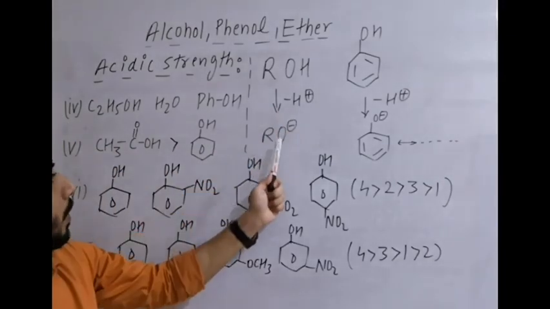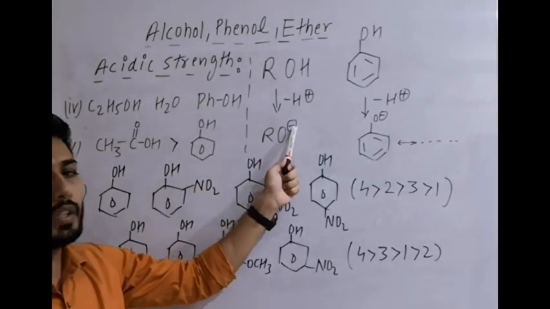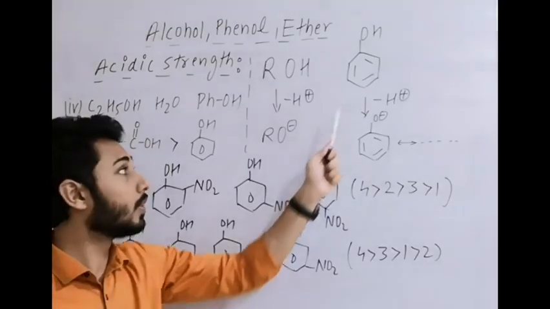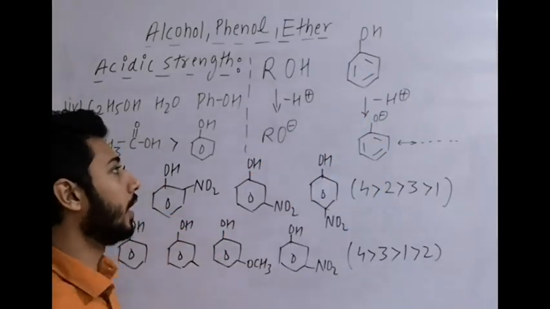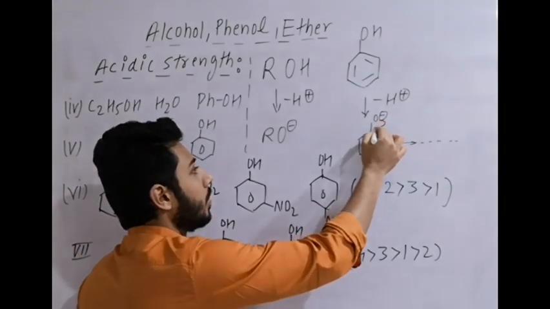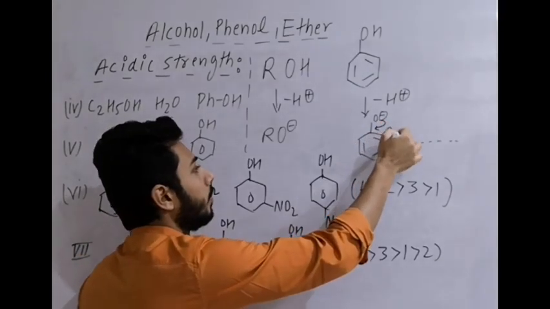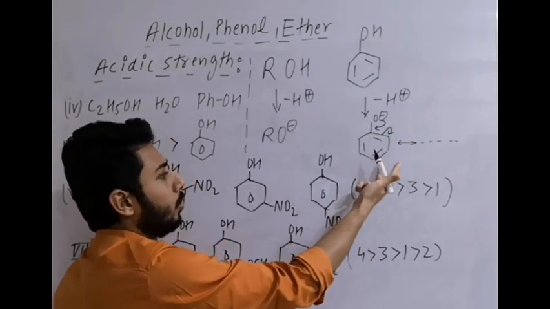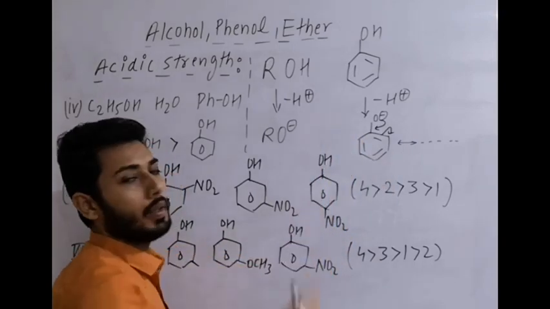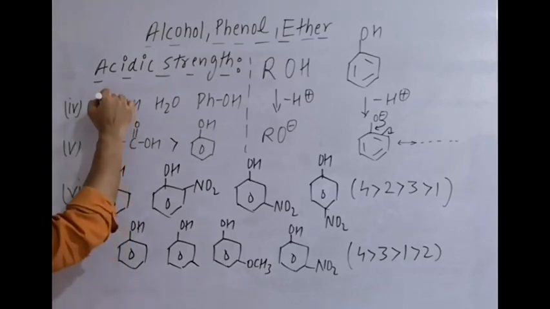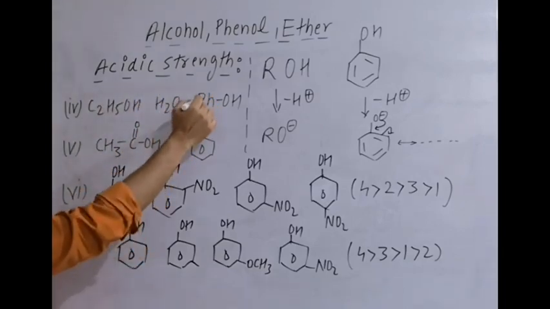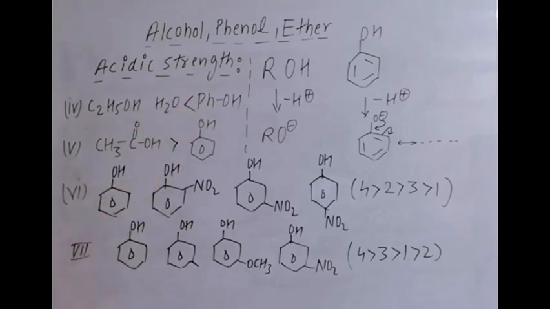ROH, loss of H plus, gives RO minus; this minus is not stabilized. Phenol forms the phenoxide ion, which undergoes resonance stabilization, and you will get the charge at ortho, then para, then meta. So as a general term, alcohols are less acidic than phenol. Now, an example here: ethanol, H2O and phenol. Phenol is the most acidic among them.